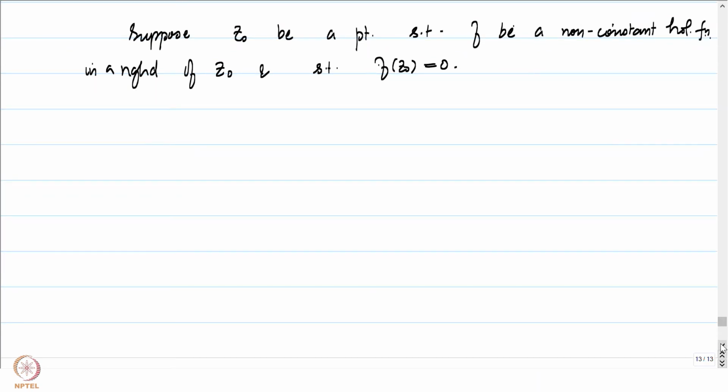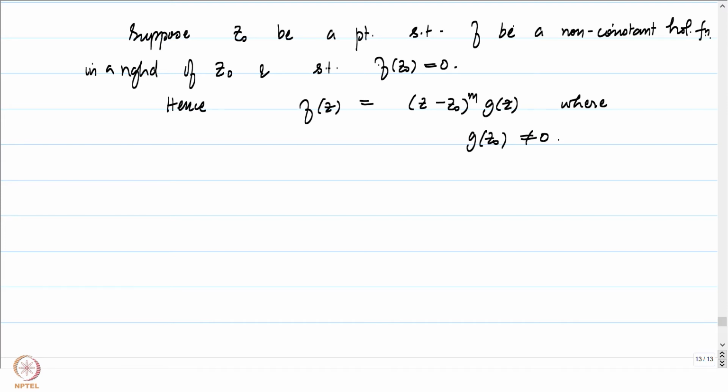And by the factorization theorem and the principle of analytic continuation together, we will be able to conclude that f(z) can be written as (z minus z0) to the power m times g(z), where g is also a holomorphic function in a neighborhood of z0 and g(z0) is not equal to 0.